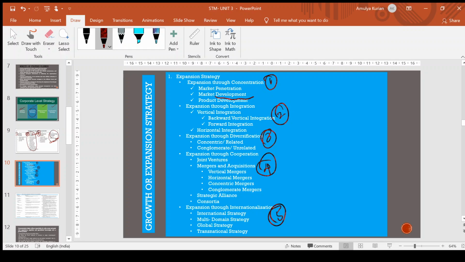Now next one, expansion through integration. There are mainly two types. One is called vertical integration, the other one is called horizontal integration. Vertical integration allows the firm to enlarge its scope of operation within the same overall industry. That means you will be acquiring production process in the earlier stage or in the later stage of the production.